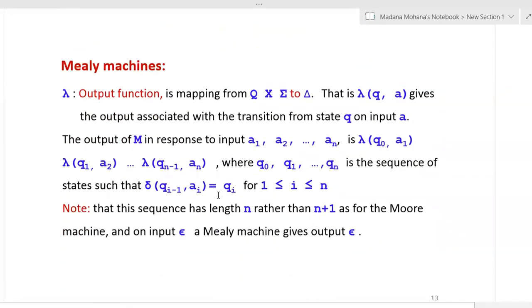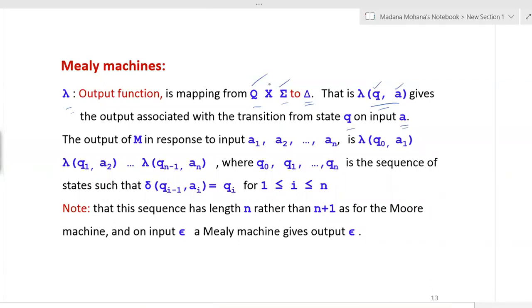Now the mapping of the output function differs here. The output function lambda is a mapping from Q cross sigma to the output alphabet, whereas in a Moore machine it is from Q to the output alphabet only. Here it takes the current state and the current input symbol, and then gives the output alphabet. This is lambda of q comma a: the output of state q on input a gives the output associated with the transition from state q on input a.